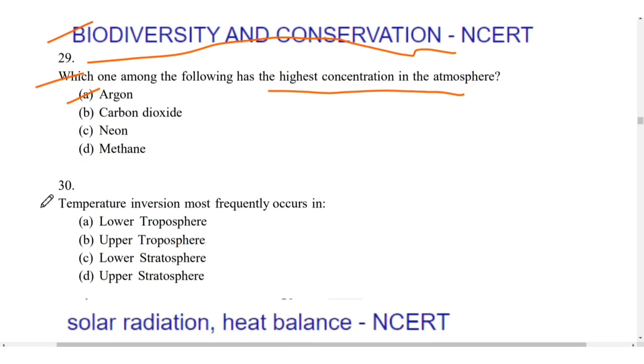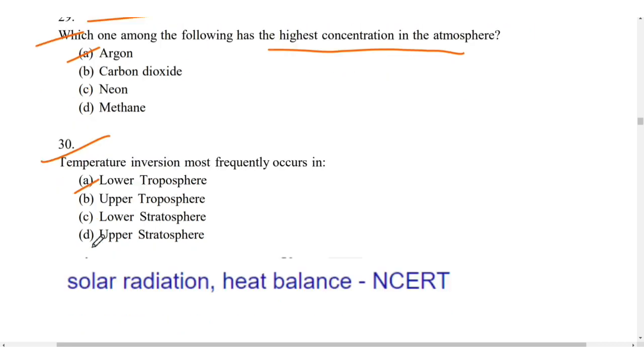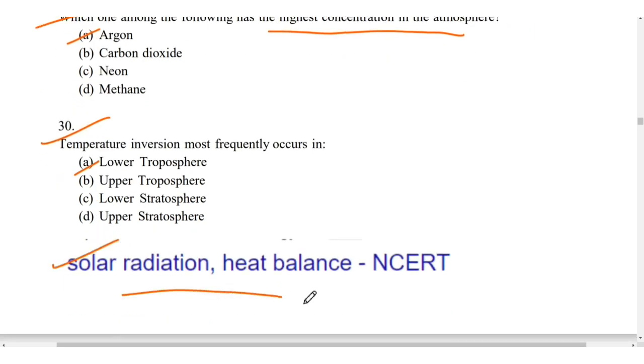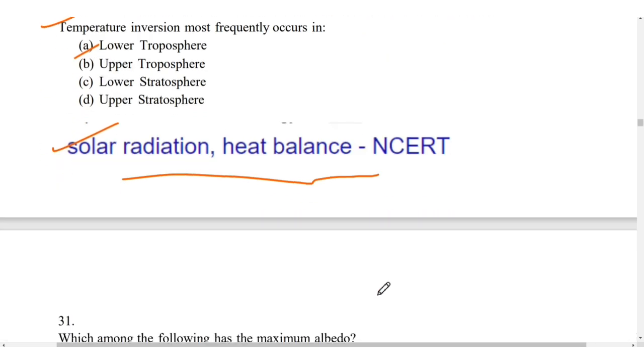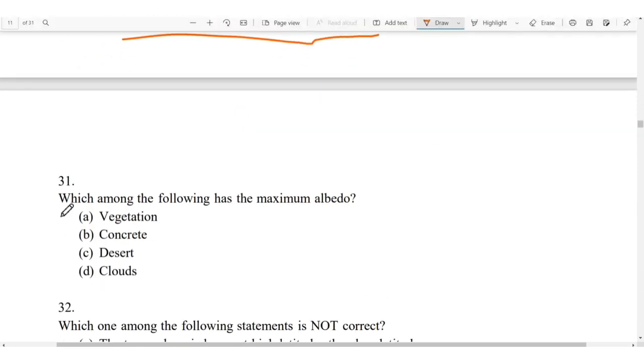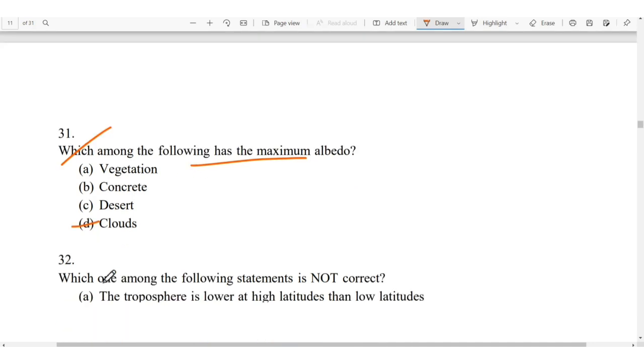For 30, the temperature inversion most frequently occurs in the lower troposphere, and it is given in the solar radiation and heat balance chapter of the NCERT. Which among the following has the maximum albedo? So it is D, clouds.